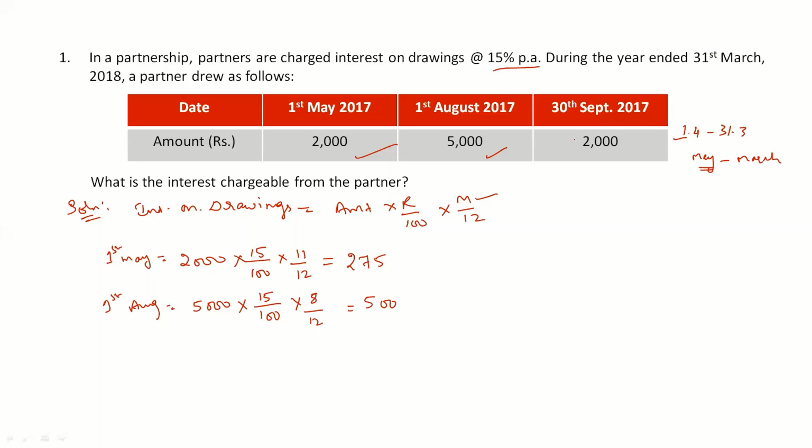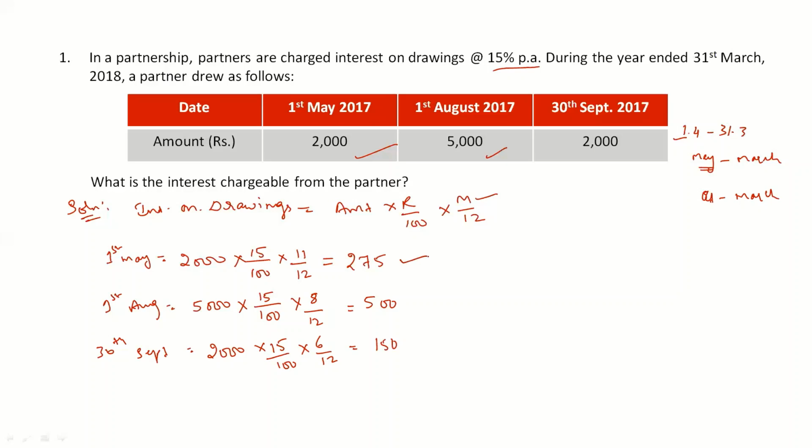Then at last, let's find out the interest on drawings for 30th of September. The amount of drawings is rupees 2,000. Rate of interest is 15% per annum. So 15 divided by 100 into months. The drawings were made on 30th of September, it means September month is completed. Now we have to leave September; we should not include September here. So from October to March, basically 6 months are remaining. So 6 divided by 12. Simplifying this, we'll get the value as rupees 150.